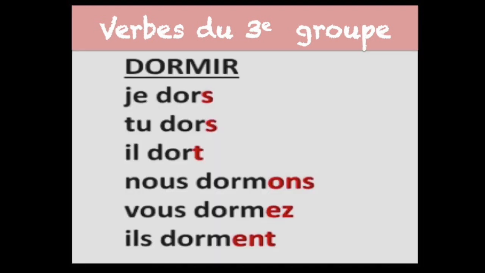With the verb dormir, the terminations are regular but it has two bases. So it's an irregular verb. For example, je dors, tu dors, il dort, nous dormons, vous dormez, ils dorment. Now there are two radicals. That means one is dor and another one is dorm. Yes, we are adding an extra m. So this is how this is an irregular category of verb.